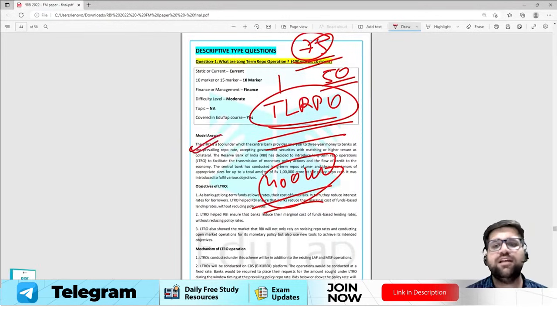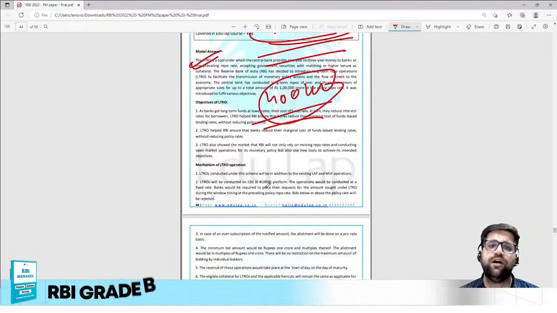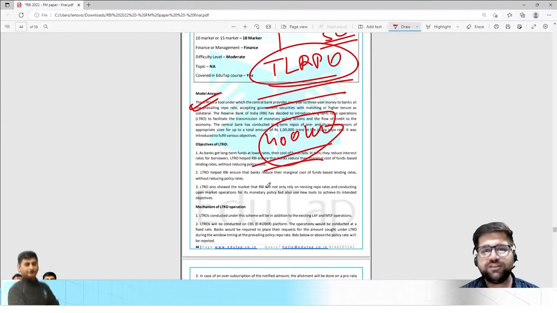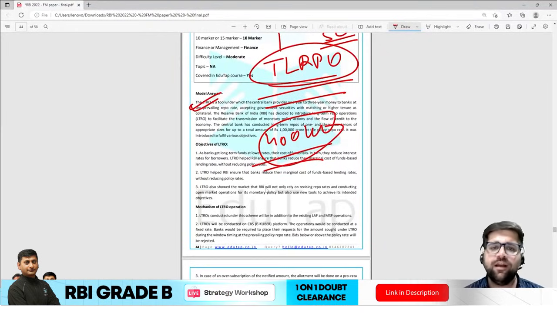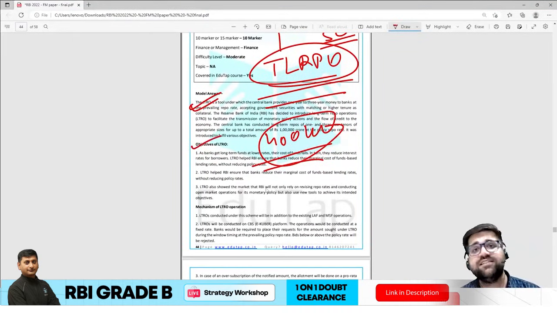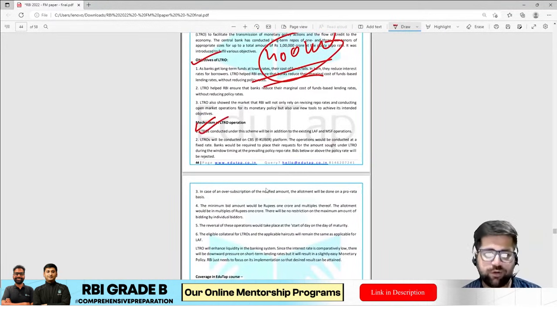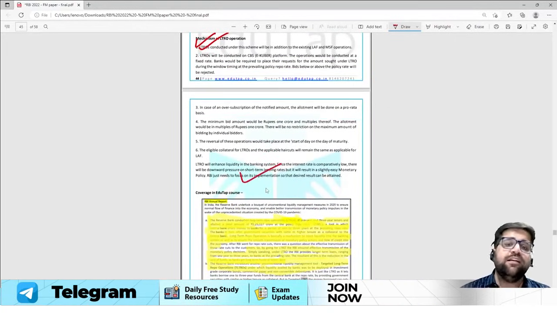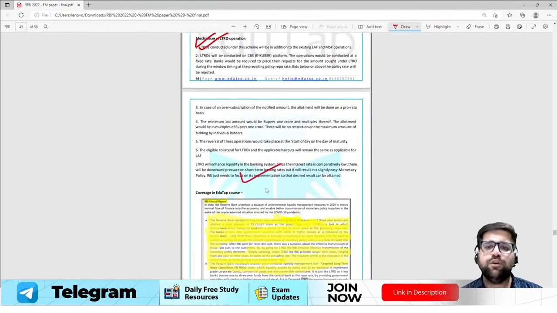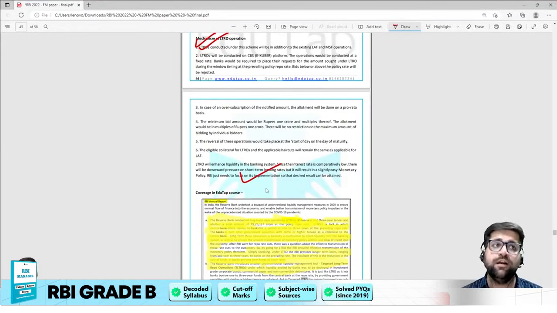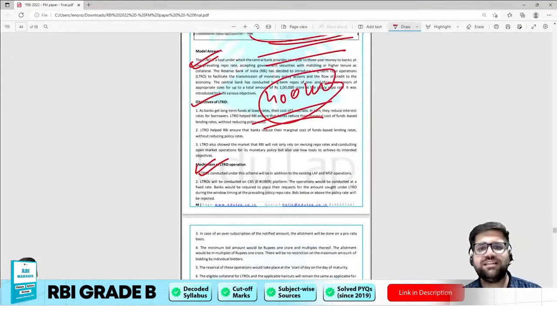So this is the model answer which we have constructed for you. If you are facing difficulties in writing a good answer, then this is the way you should have presented your overall approach towards this particular question. First, you could have defined what LTROs are, then the objectives of LTROs. Objective means why RBI is introducing it. Mechanism means how RBI will be using that particular tool. And then at the end, you could have easily provided a positive approach on how RBI is making sure that the liquidity remains in the system despite the COVID pandemic. So this is the overall flow.